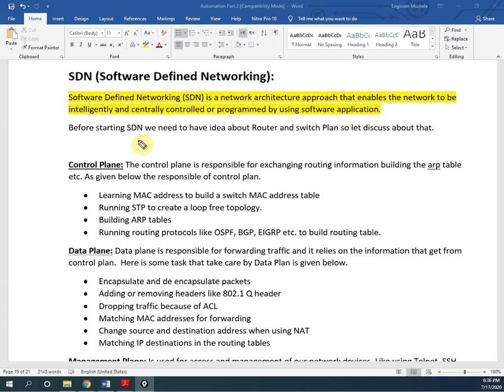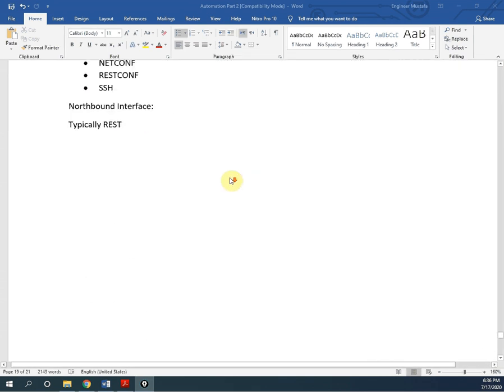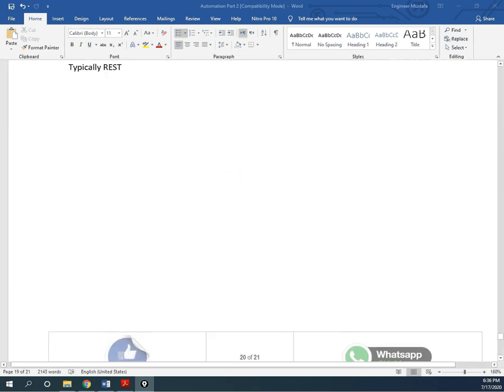Here I will draw the SDN architecture. Let me move to another page so you will have a clear idea about the drawing. Let me take the pen.